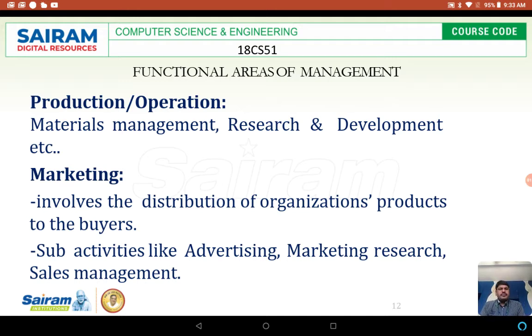Next, marketing. Marketing plays a major role for any organization because after production, the sales are very important. For example, if they are producing many products of very good quality but there are no sales, where will they keep those products, how many days will they produce, and where will they get money for buying raw material, the working process and providing salaries, when the products are not selling? So sales are very important. The entire sales will come under marketing.